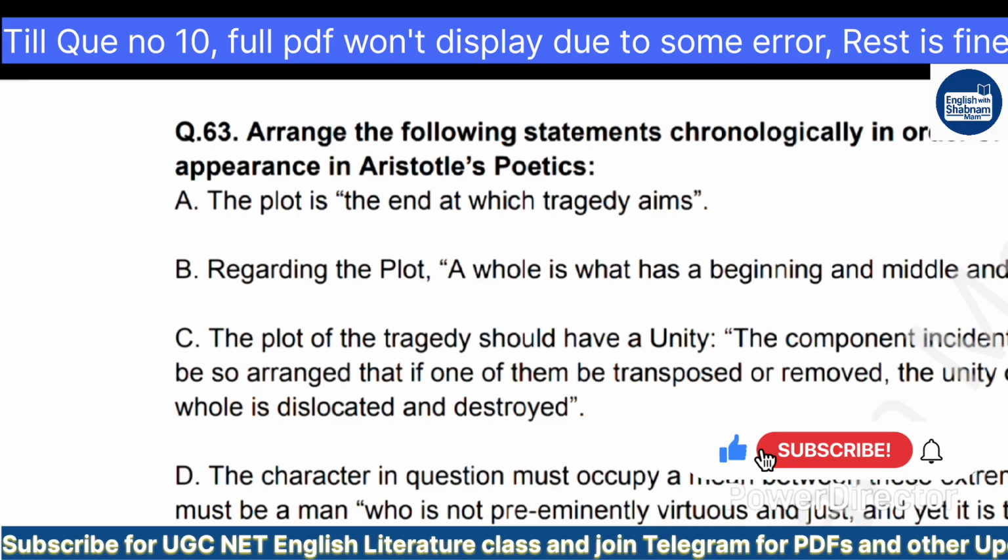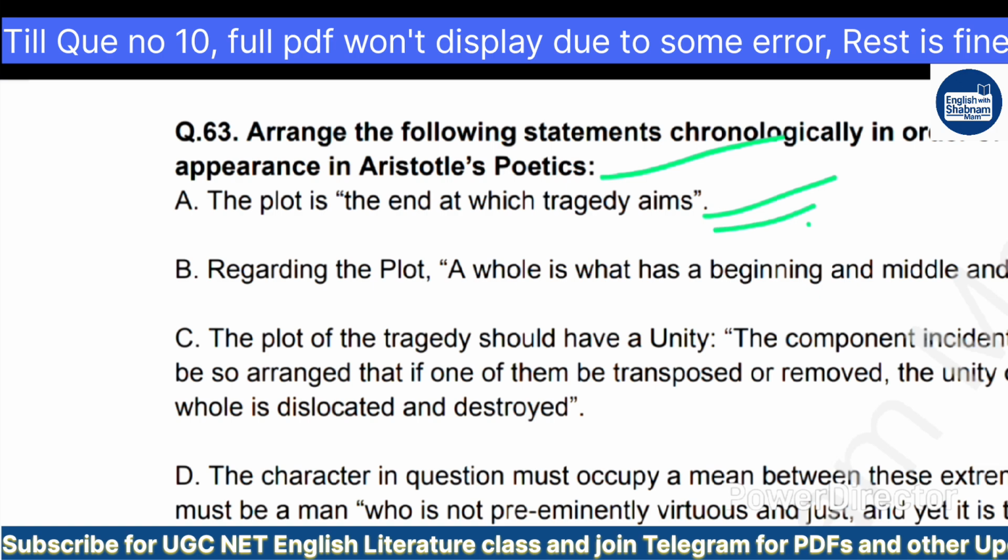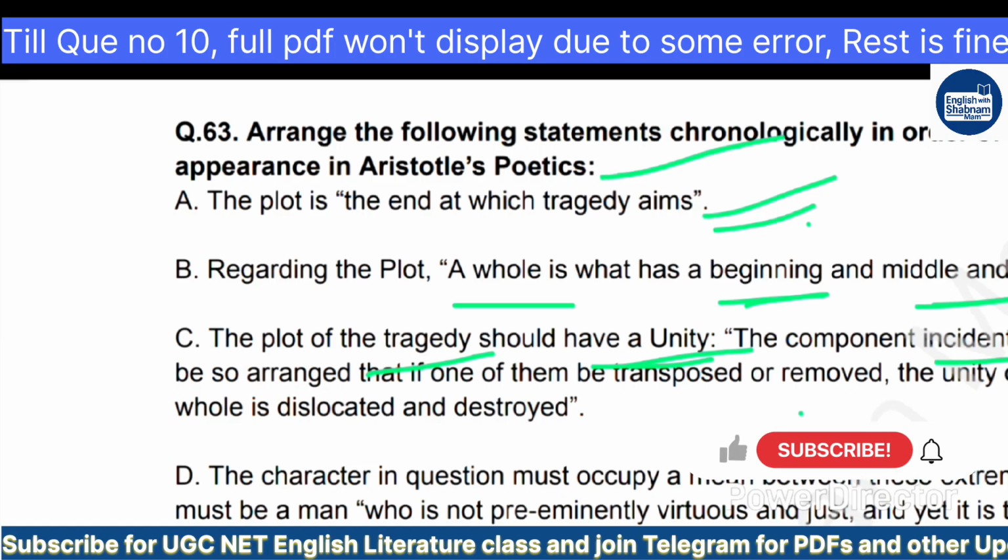So arrange the following statements chronologically in order of their appearance in Aristotle's Poetics. A: the plot is the end at which tragedy aims. B: regarding the plot, a whole is what has a beginning, a middle and an end. C is saying the plot of the tragedy should have a unity. The component incidents must be so arranged that if one of them be transposed or removed, the unity of the whole is dislocated and destroyed.